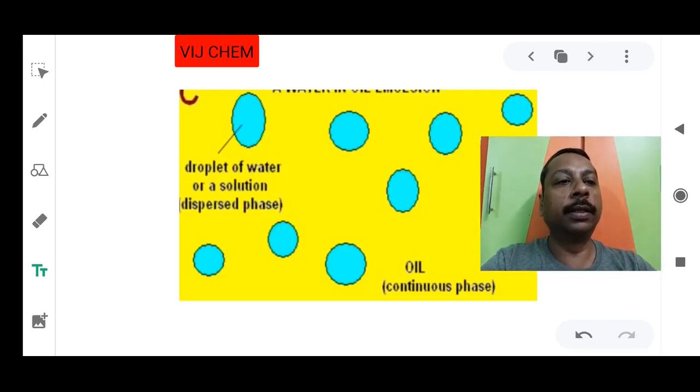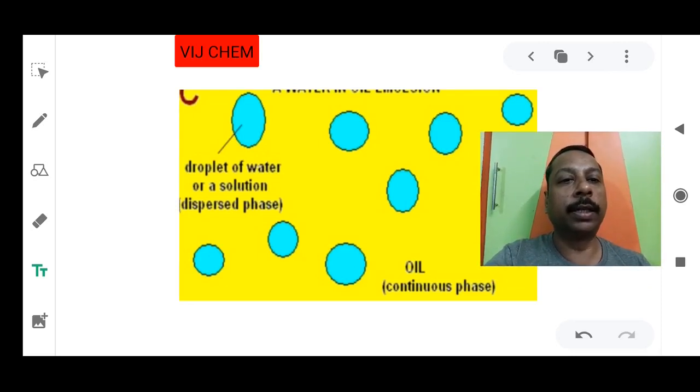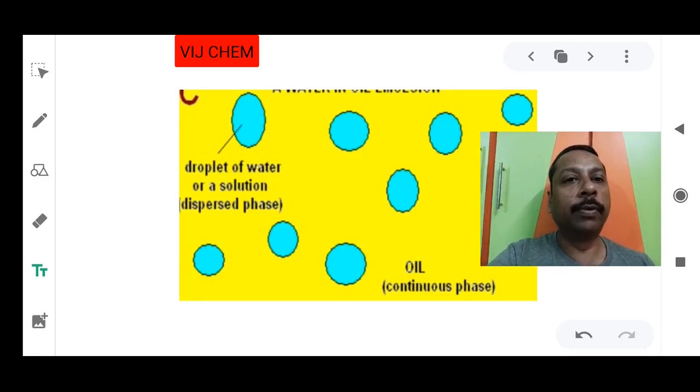See, this is the identification you should be able to see. In every emulsion there will be two parts, the dispersed phase and the continuous phase. Normally we call it the dispersion medium. Here sometimes they may use continuous phase also. Continuous phase is nothing but the dispersion medium, what we call in a colloidal solution. Here oil is the dispersion medium, that is the continuous phase, and water droplets are available as the dispersed phase.